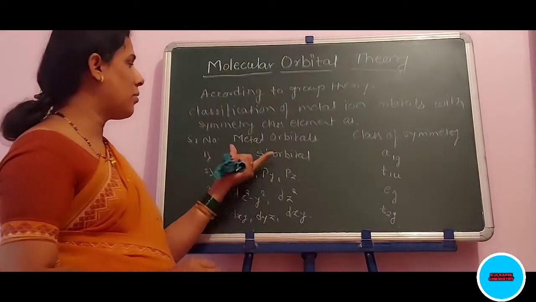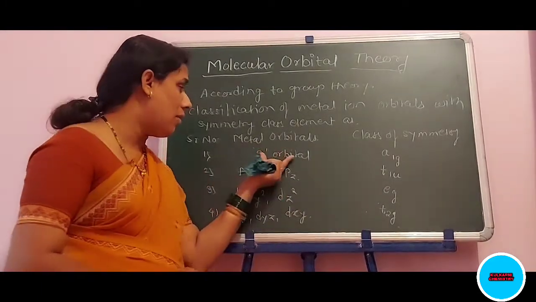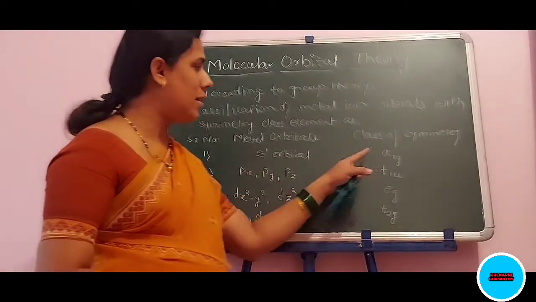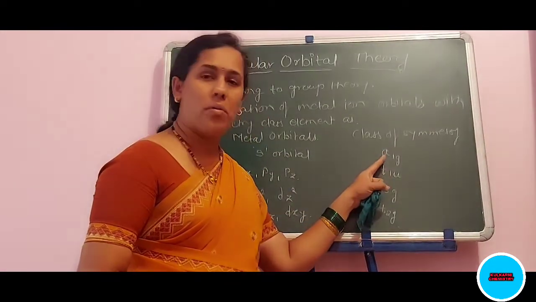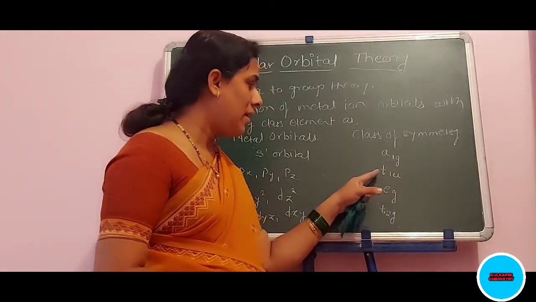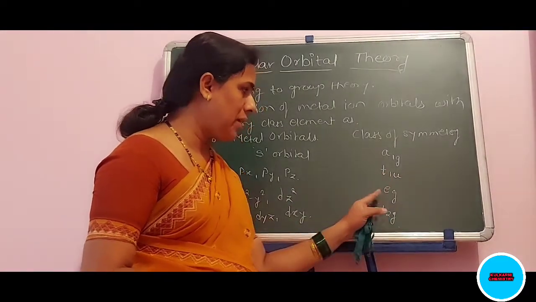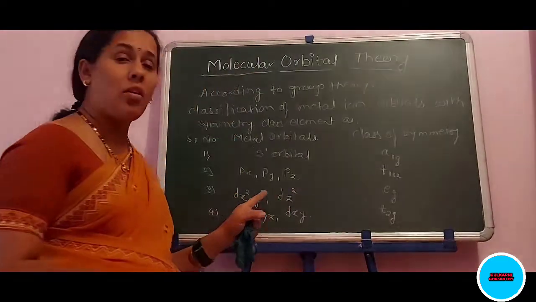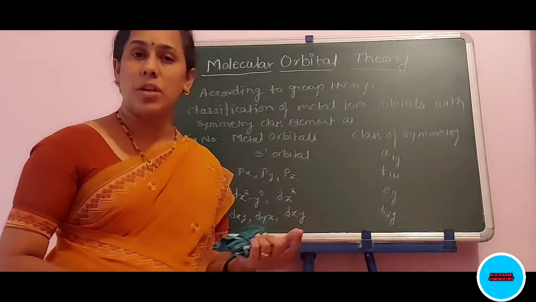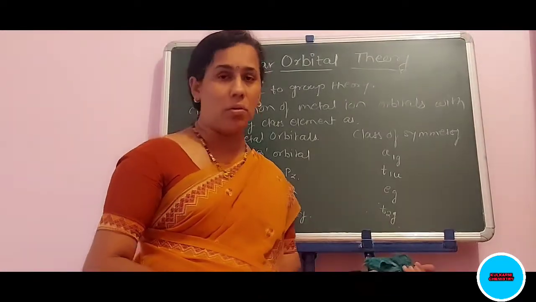According to group theory, these are the classes of symmetry or symbols for these orbitals of the metal ion. For the s orbital in the octahedral complex, it is a1g. The px, py, pz are called t1u. The eg are the orbitals located along the axis, and the orbitals located between the axes, that is d orbitals, are known as t2g.